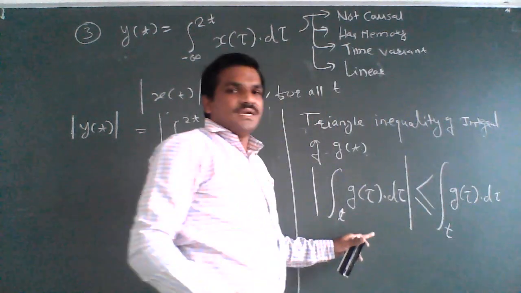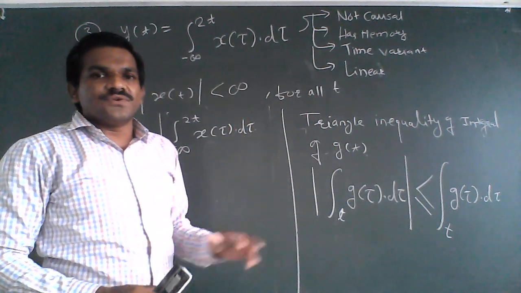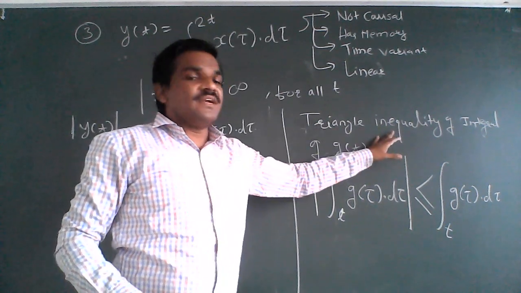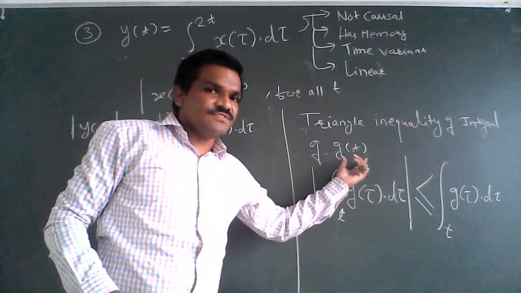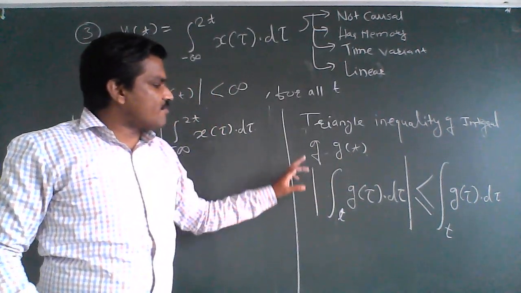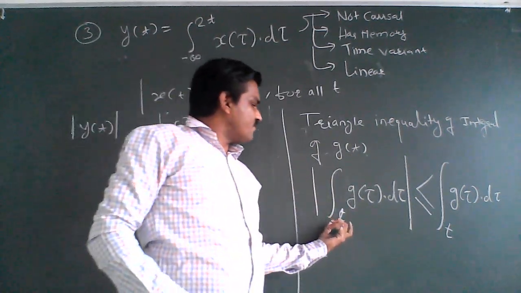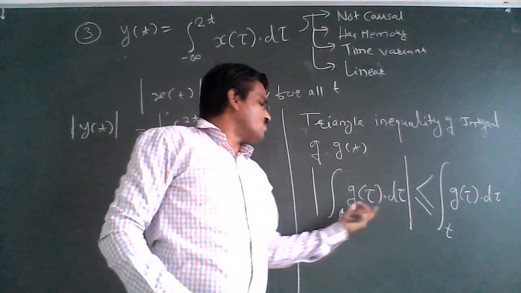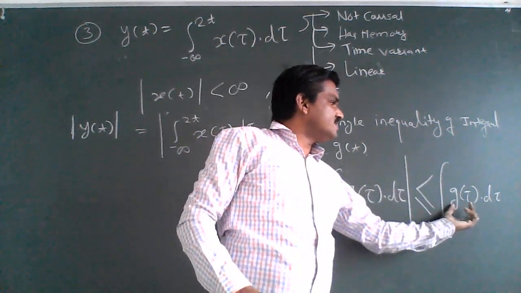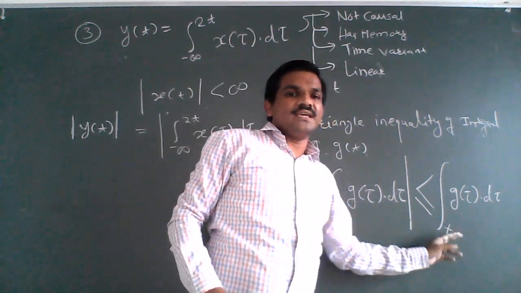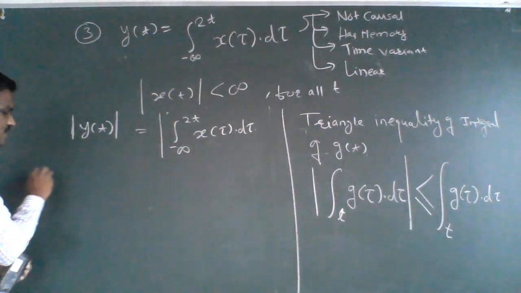This is the triangle inequality for any integral function represented in terms of g of t. What does this imply in our problem?